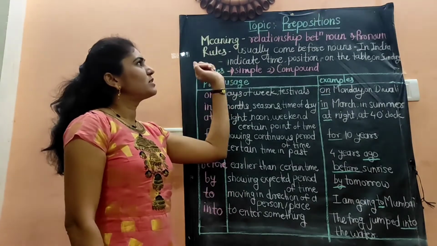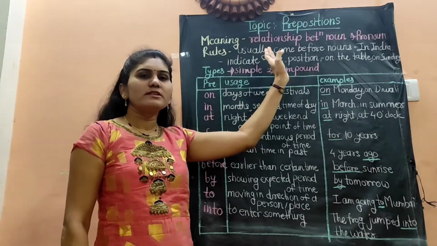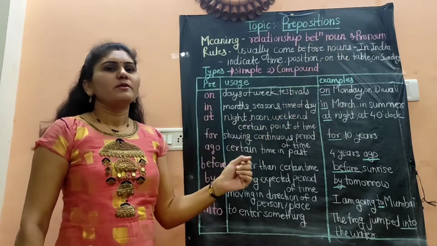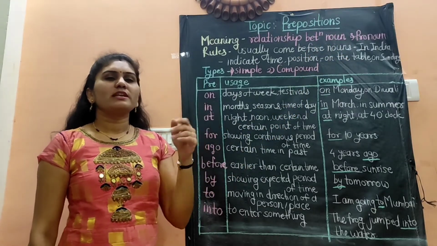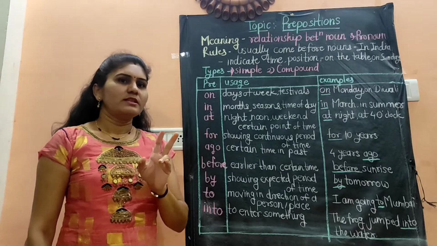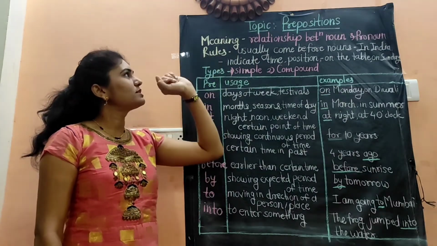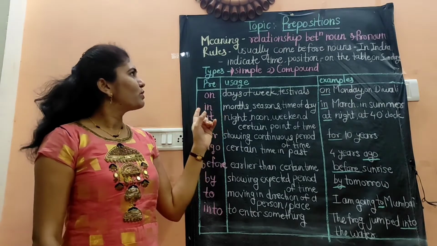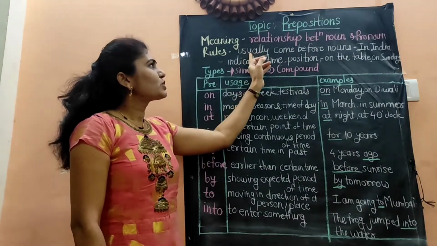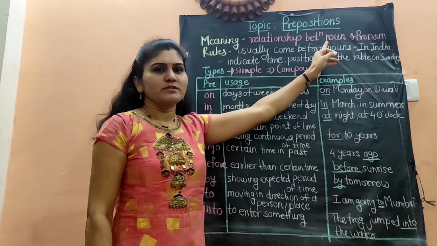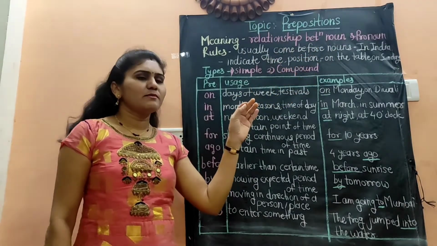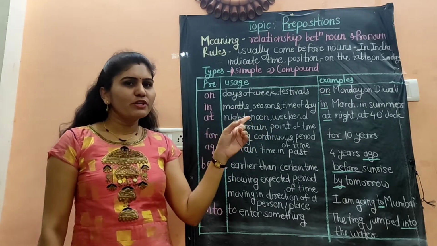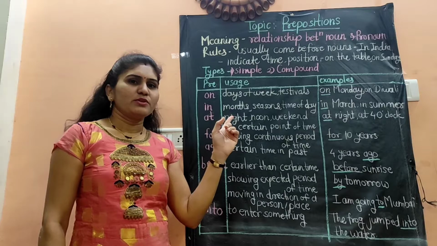What is meant by preposition? Prepositions are the words which show the relationship between nouns and pronouns. Means the words which are used to show the relationship between noun and pronoun are called prepositions. So when we have to use the prepositions, we will see it. Prepositions usually come before nouns. If there are some nouns in the sentences, then before the noun we write the preposition.